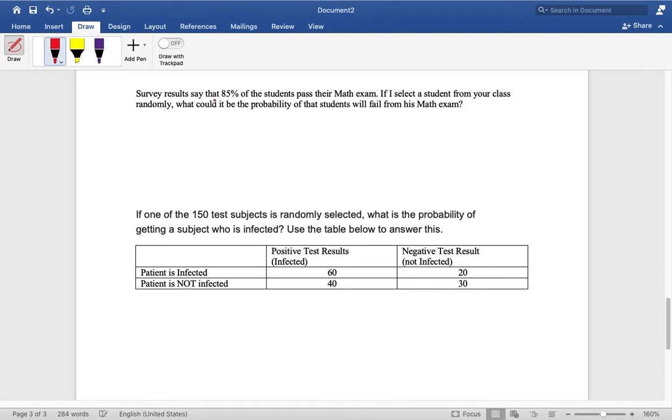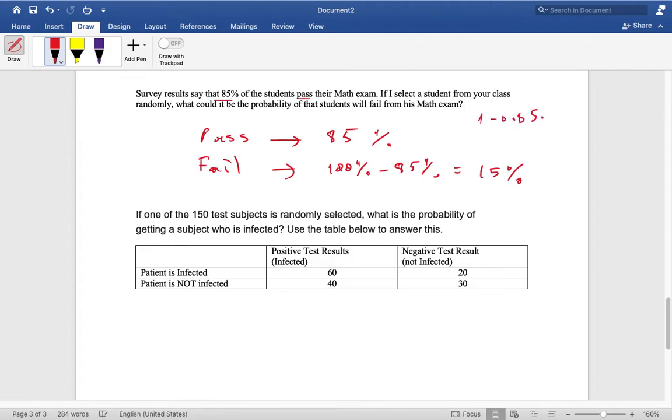Now the other question. Survey results say that 85% of the students pass. So 85% pass means the fail will be 100% minus 85%, which will be 15%, or you can say 1 minus 0.85, which is 0.15 as a decimal. So what is the question?